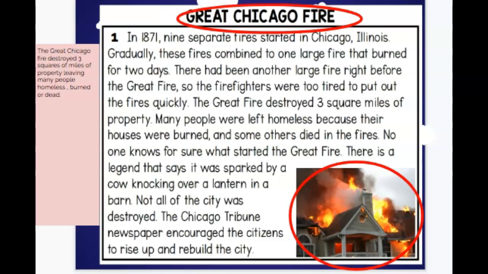No one knows for sure what started the Great Fire. There is a legend that says it was sparked by a cow knocking over a lantern in a barn. Not all the city was destroyed. The Chicago Tribune newspaper encouraged the citizens to rise up and rebuild the city. So I just gisted on the side. The Great Chicago Fire destroyed 3 square miles of property, leaving many people homeless, burned, or dead.